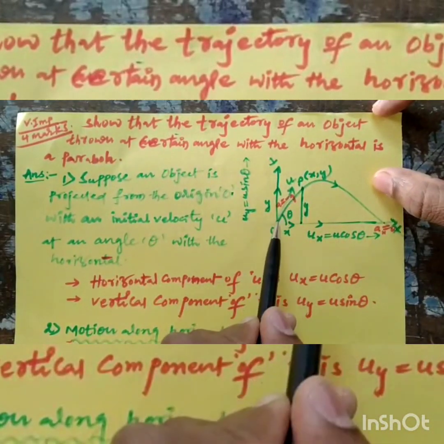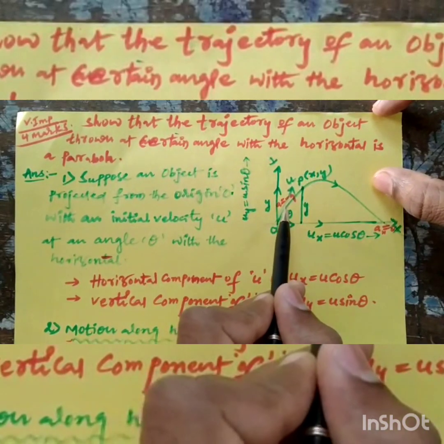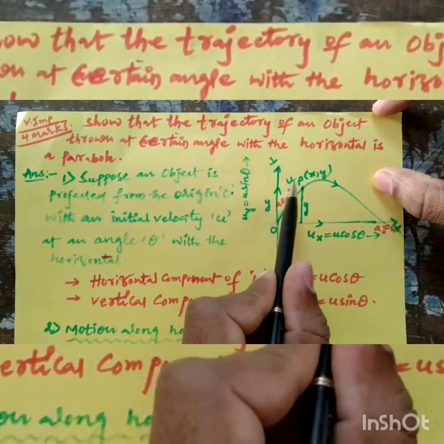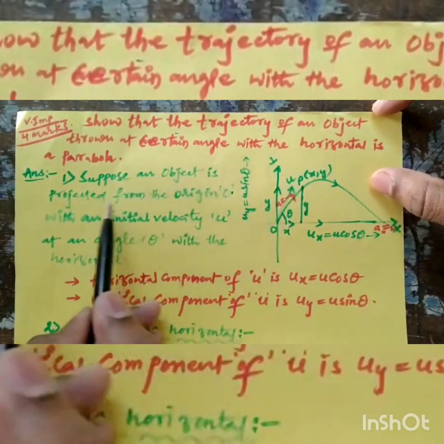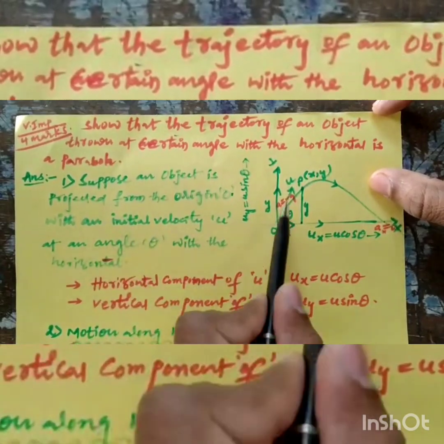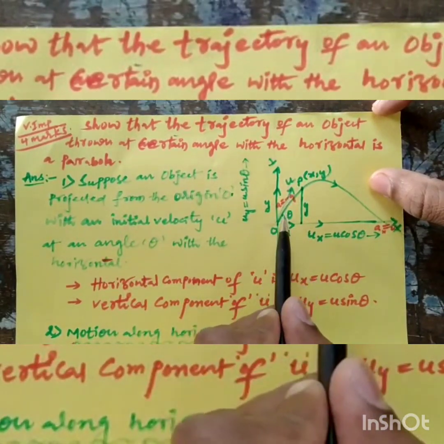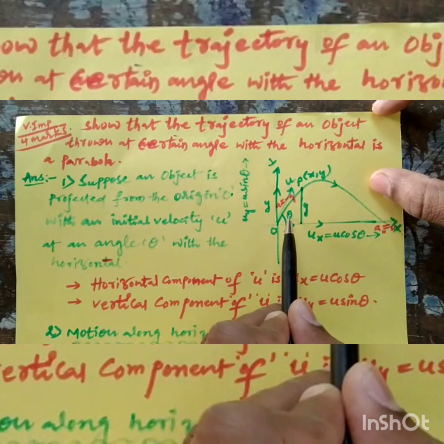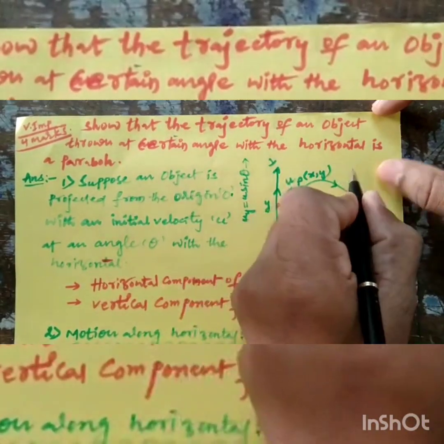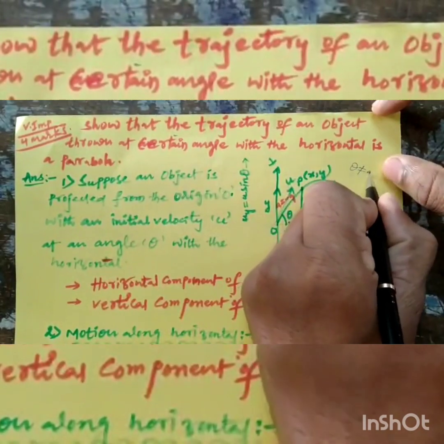Let us consider an object projected from the origin O with an initial velocity u at a certain angle theta with the horizontal direction, where theta is not equal to 90 degrees.